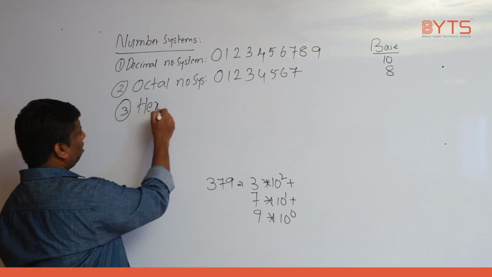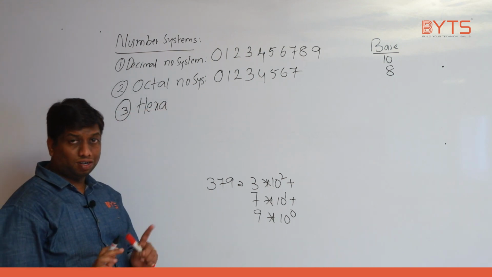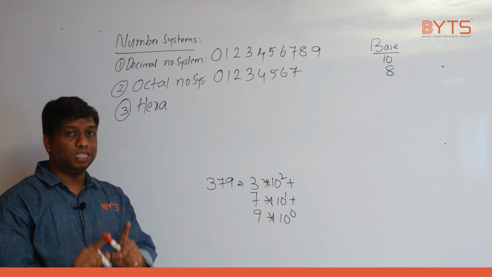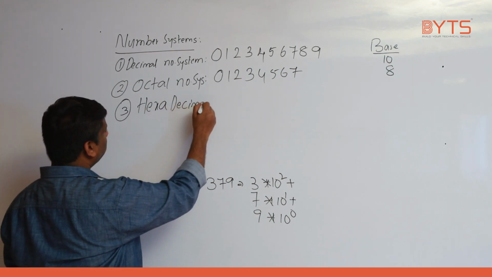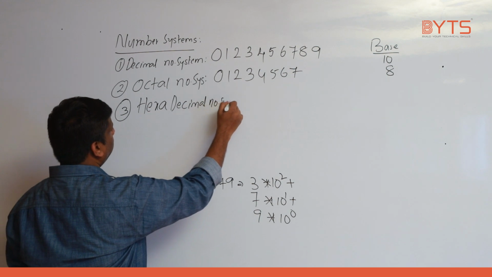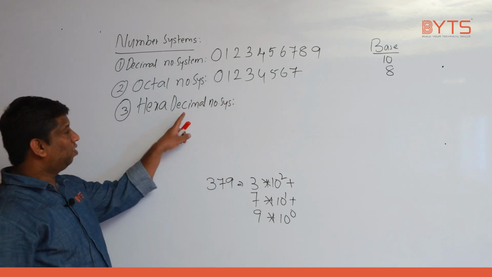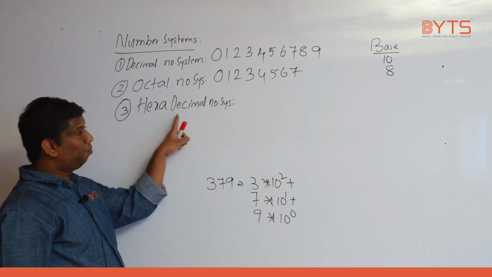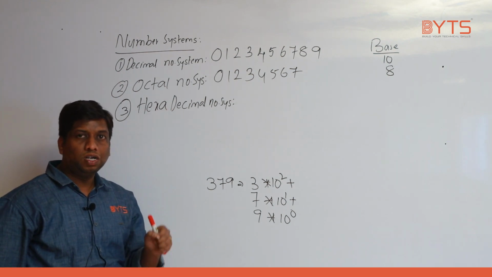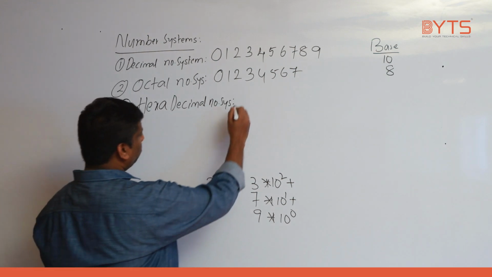Next number system is very important. This is hexa. Hexa means how much? Not 16. Hexa means 6. Decimal means how much? 10. Hexa means 6, decimal means 10. Hexadecimal means 16. Okay. Now what are the numbers we have?